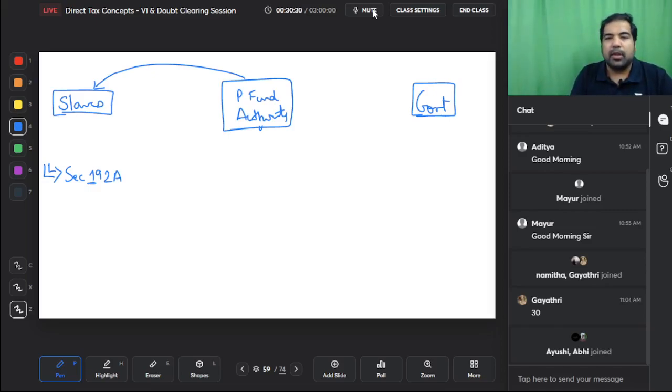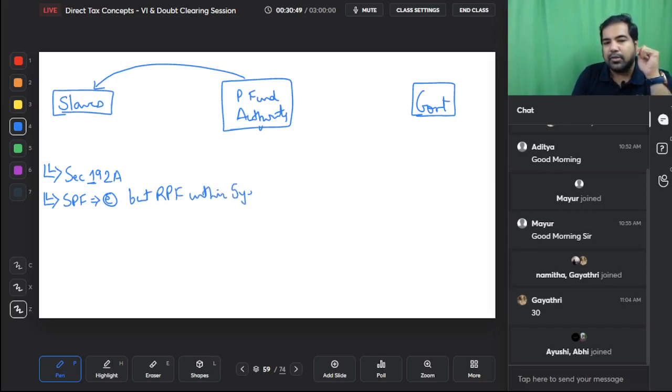We want to withdraw. Guys, from salary chapter, we have seen that if it is SPF, Statutory Provident Fund, which is basically maintained by government authorities, withdrawal is exempt. But in case of RPF, Recognized Provident Fund, if you withdraw within 5 years, then it is taxable. And if it is taxable, the government wants TDS also on it.